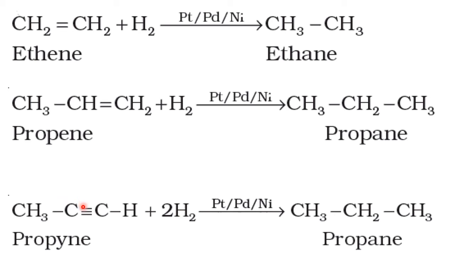First step is conversion of the triple bond to the double bond. Next step is double to single. Ultimately, what do we get? Propyne to propene, propene to propane. So in this way, saturated hydrocarbons, the alkanes, are prepared from multiple bond hydrocarbons, that is, unsaturated hydrocarbons.